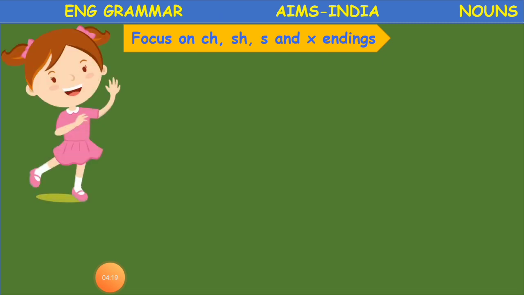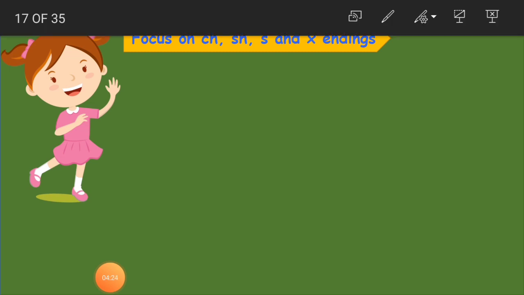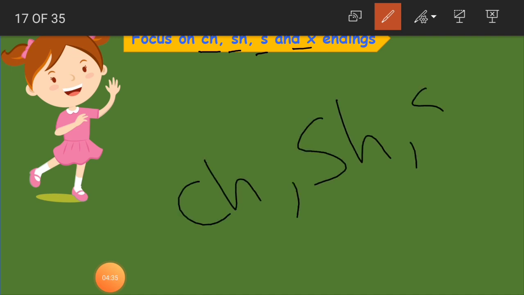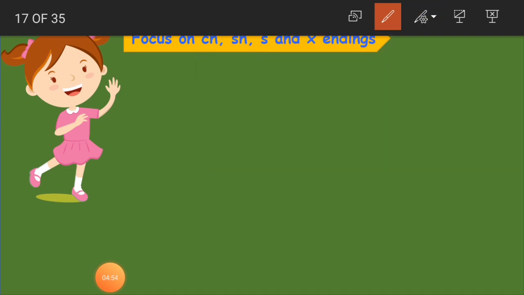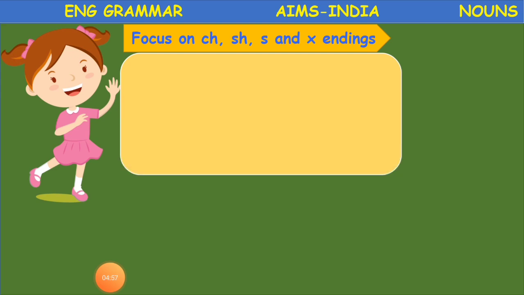Now we'll be focusing on some more letters. See here, children, what do you have here? CH, SH, S and X. CH, SH, S and what? X. So some nouns will be ending with these letters. How we have to change them into plural form, that we are going to learn now. Now we'll see some words like that.